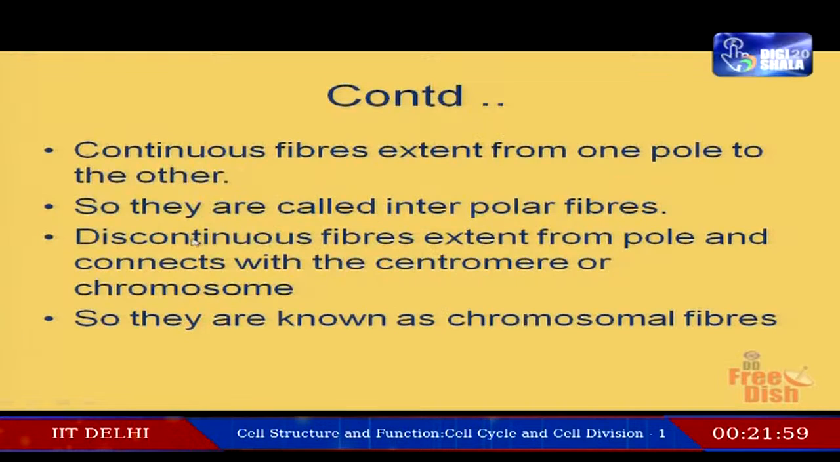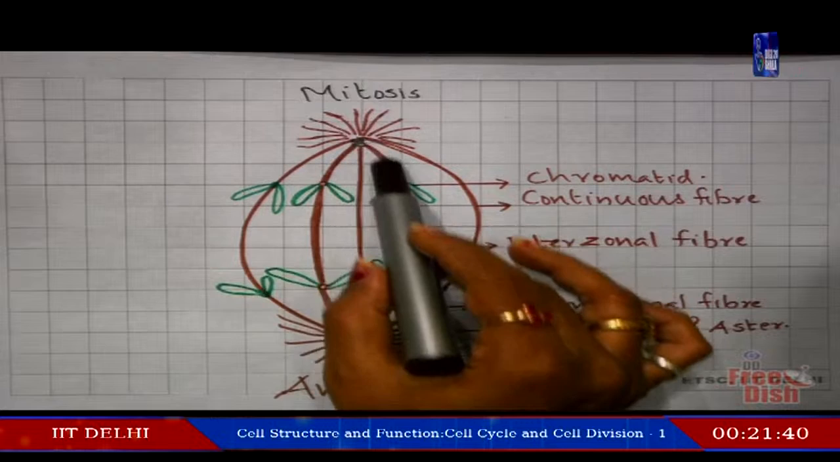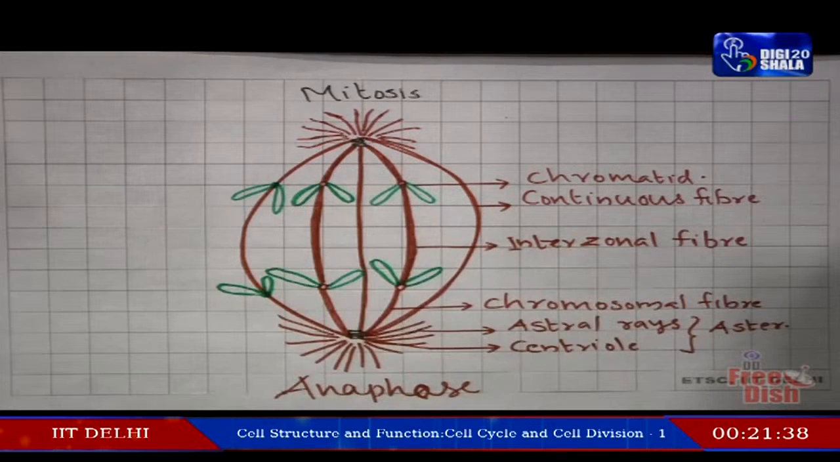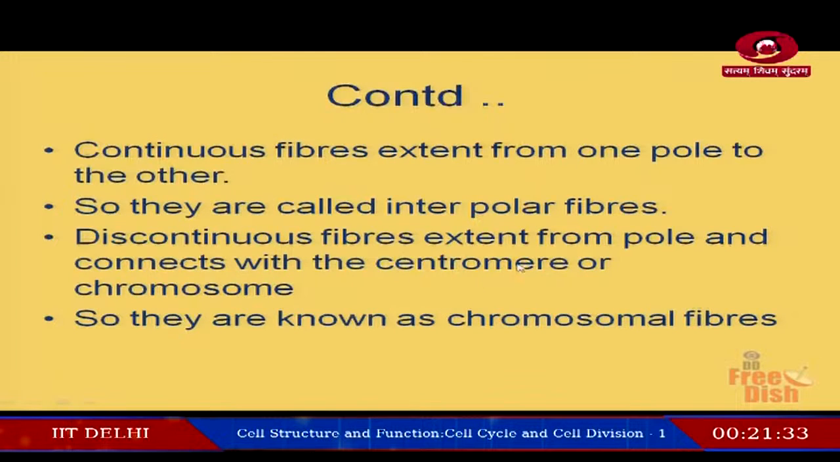Now, the other one is called discontinuous fibers. They extend from the pole and connect with the centromere of the chromosome. They are known as discontinuous. Since they are connected with the centromere of the chromosome, we can call them chromosomal fibers.